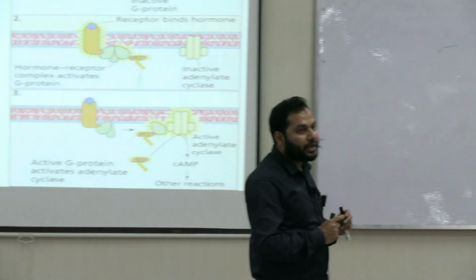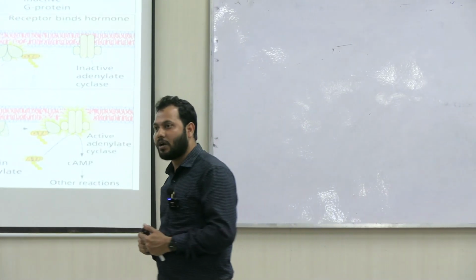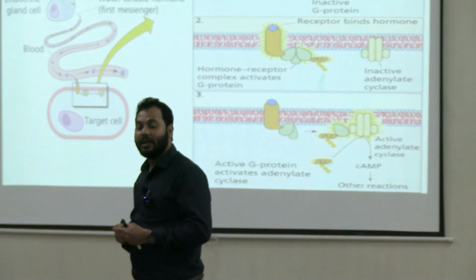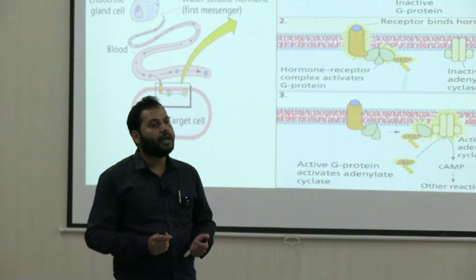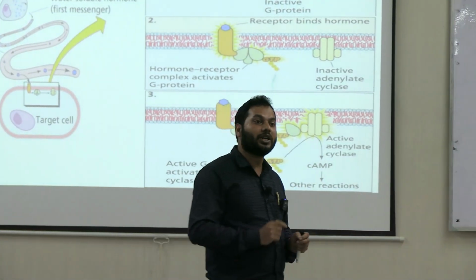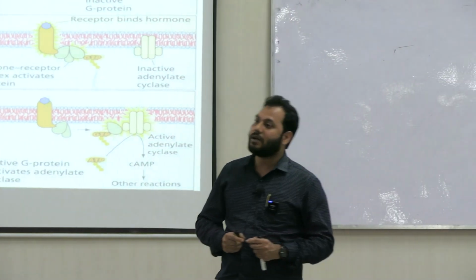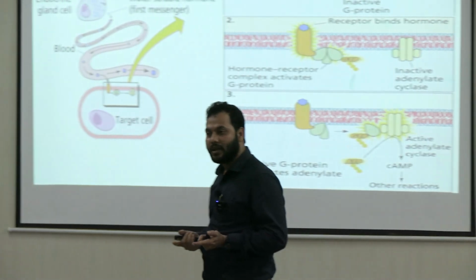Once the hormone binds to the receptors, the G alpha subunit is activated, detaches from beta and gamma, and directly binds with another important molecule located in the cell membrane, called adenylyl cyclase. Once the alpha subunit binds to adenylyl cyclase, it is activated.